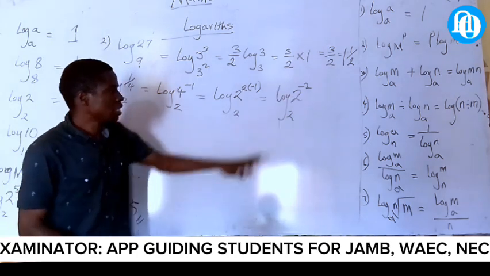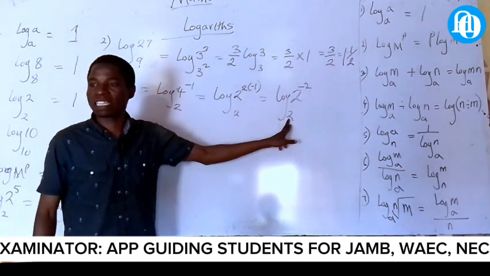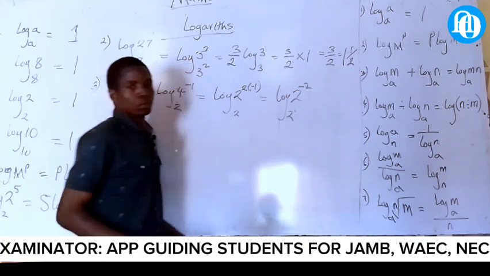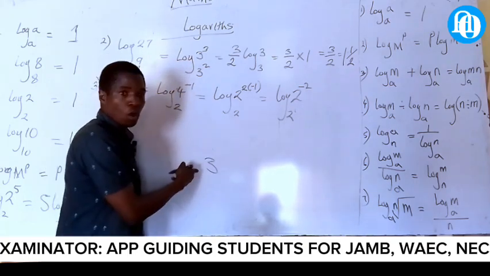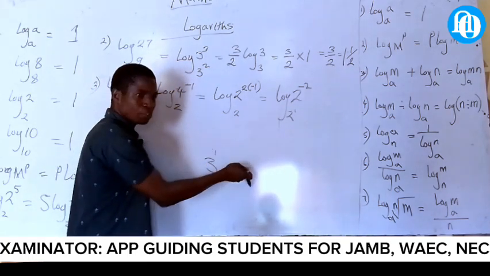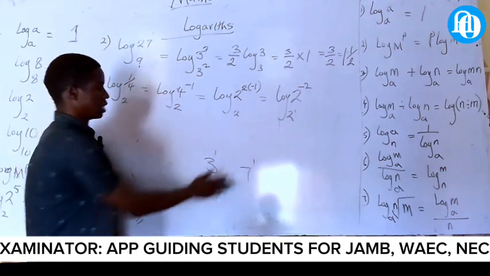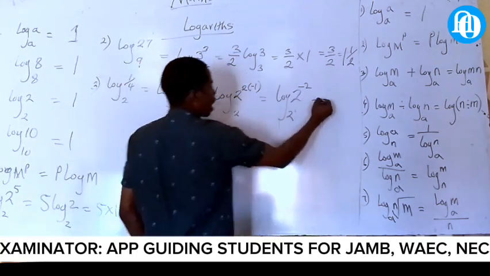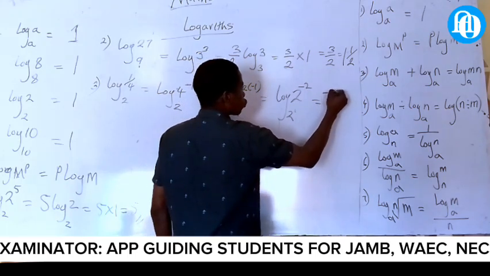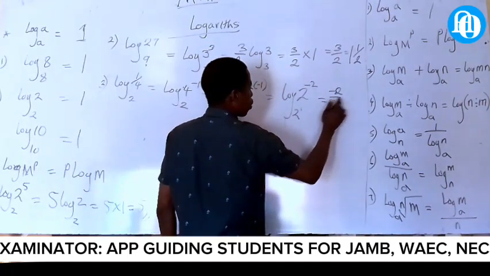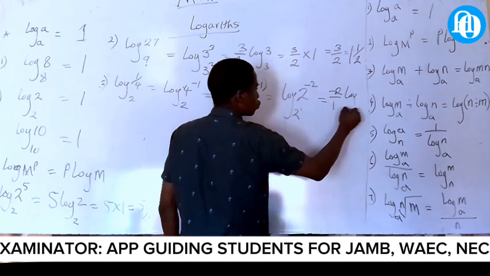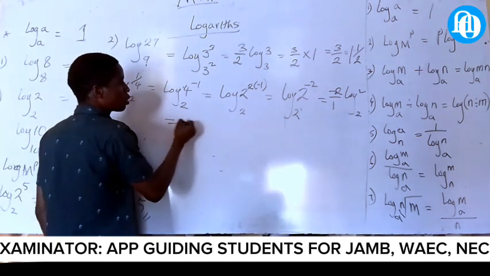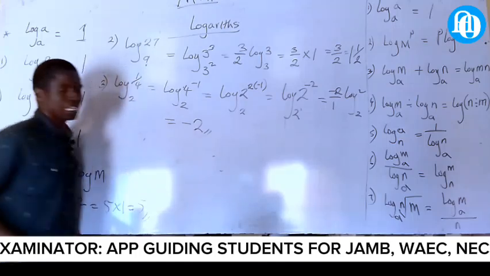What can we do here? This one is raised to the power of what? Who can tell me? 1. If I write 3 like this, it is raised to the power of 1. If I write 7 like this, it is raised to the power of 1. Notice that. Now, this one will come in front, and this will now be minus 2 all over 1, log 2 of 2. What is log 2 of 2? 1. The answer is minus 2. That's the answer.